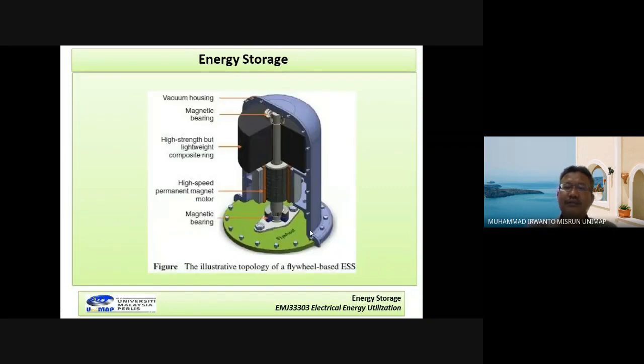Okay, so look at this one. It is the system of flywheel energy storage. The main device is first the motor, and this is the flywheel. Remember, to move this motor, we need electricity. Electricity means the motor rotor connected to the disc will move also. At the same time, the flywheel will store the kinetic energy.